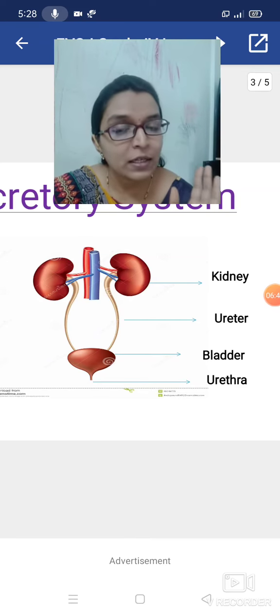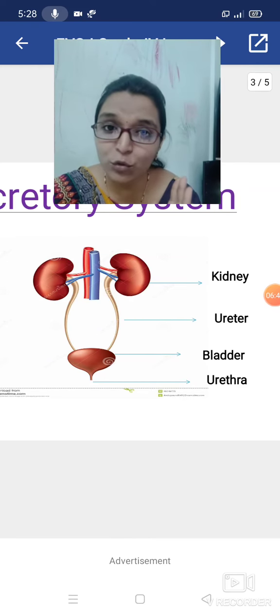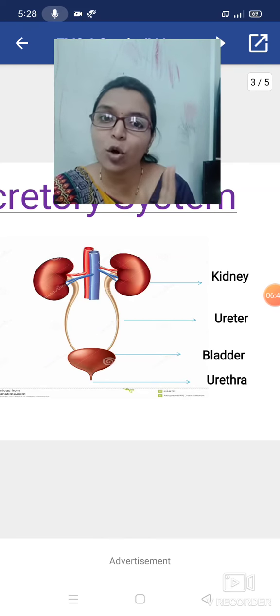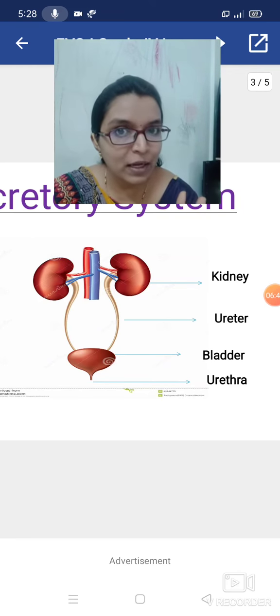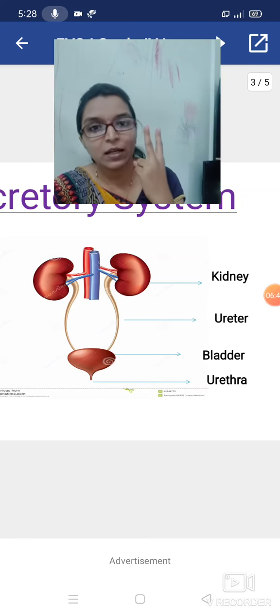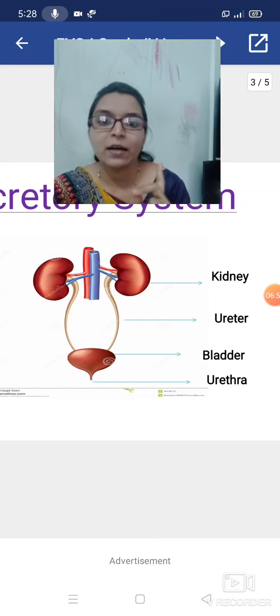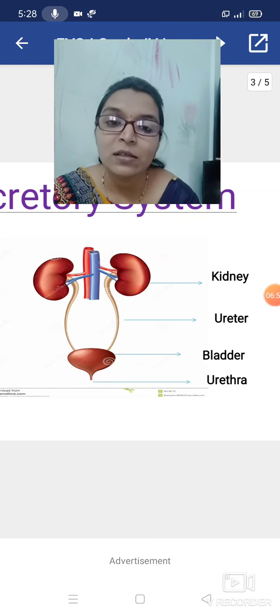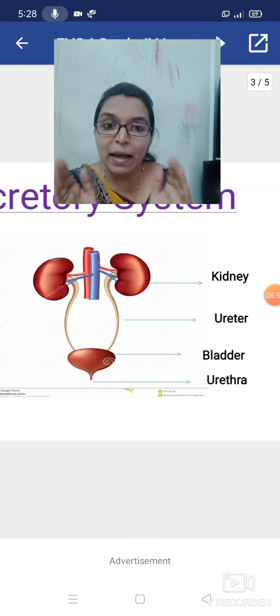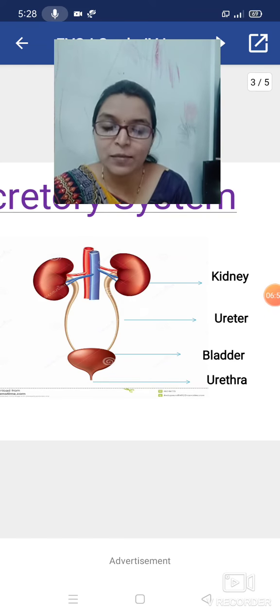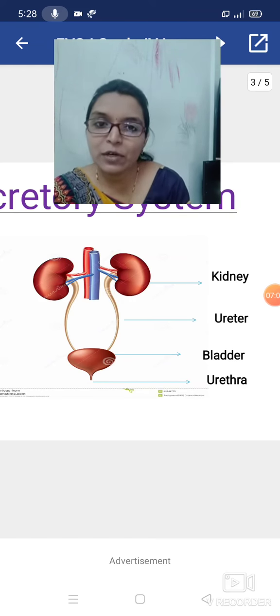Okay. And same like that kidney, we have to say a pair of ureters. A pair means how many ureters? 2. Okay, correct. Now bladder. Here you can see a bag-like structure. Okay, it is the bladder. What they are functioning we will see after studying this diagram.